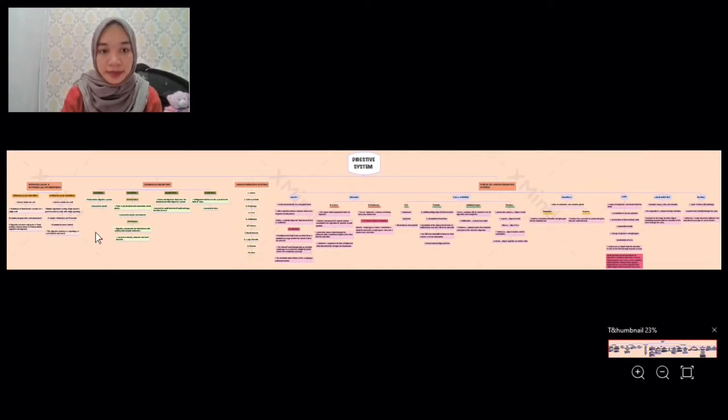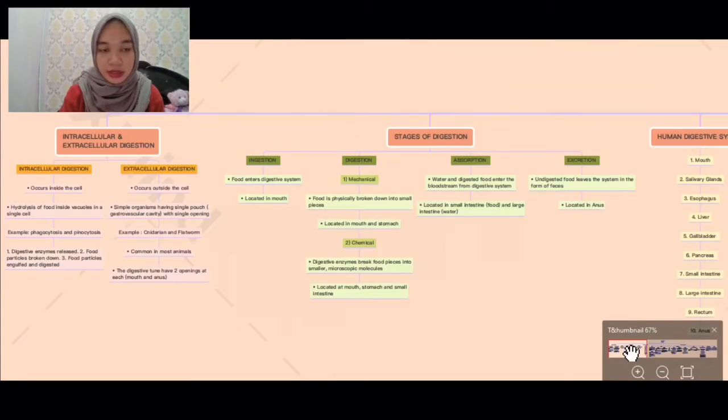For this tree map, I divided this topic into 4 sections, and each section has more segments and explanations that I already summarized to be very compact, with only the important things that I need to highlight. As you can see here, the subtopics are in peach color, in peach boxes.